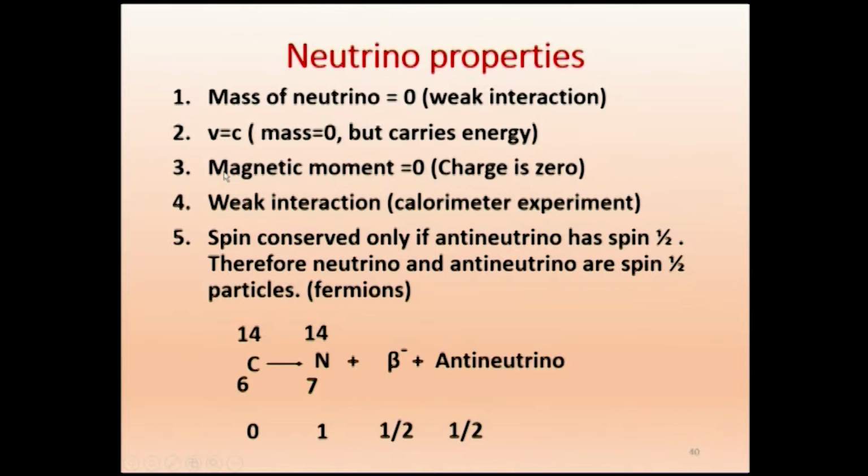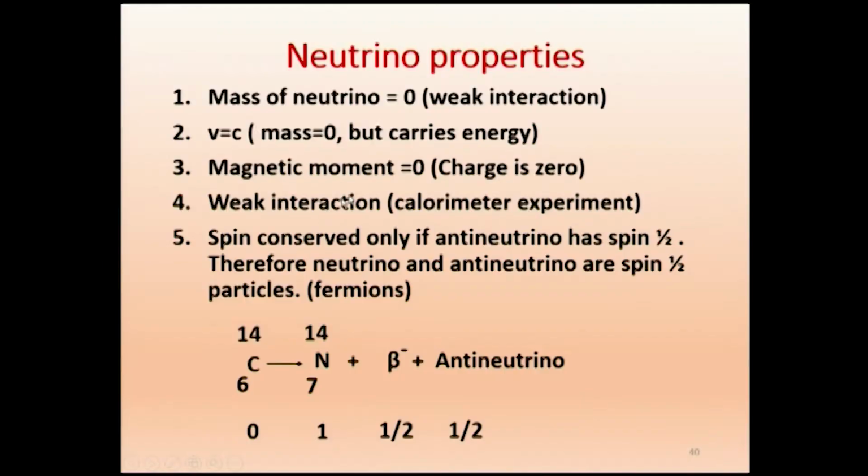Third one, magnetic moment is 0. Magnetic moment is 0 because charge is 0. While studying beta decay, they observed that the neutrino was not detected at all using a charge detector. A charge detector will detect charge, like the beta plus particle and the beta minus particle, but the neutrino was not detected by a charge detector. Therefore it should have charge 0.